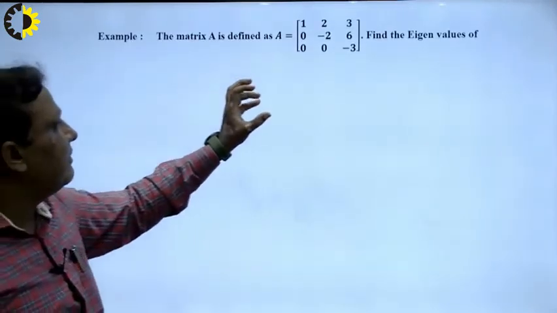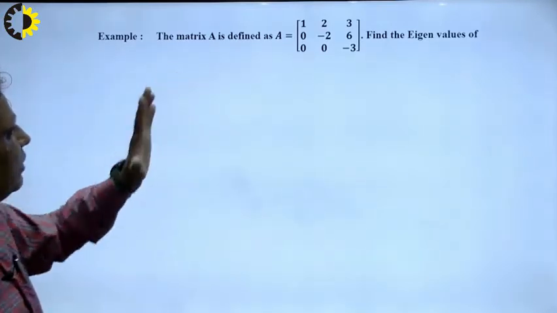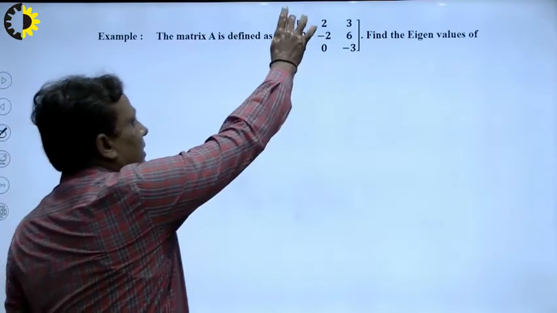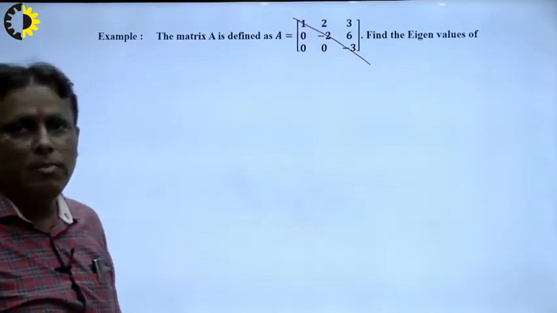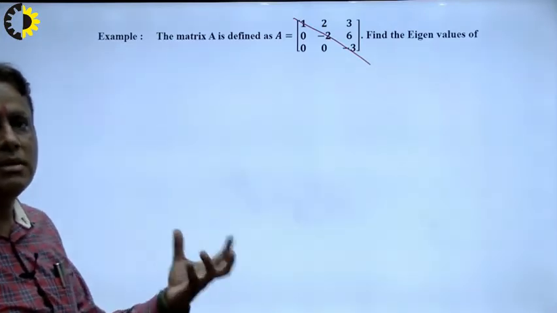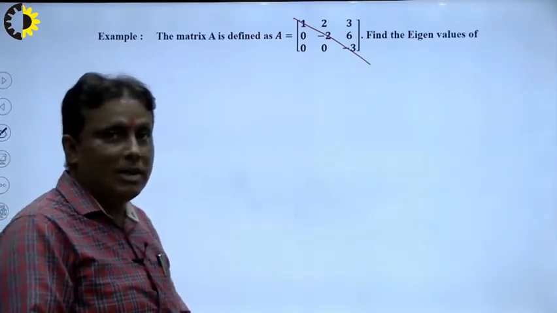In this way, we can solve another problem. The matrix is defined by this; find the eigenvalue. Students, study it very carefully. There is a very simple example. If all elements below the principal diagonal are 0, then the roots of the equation will be the diagonal elements only, because the elements below are 0.